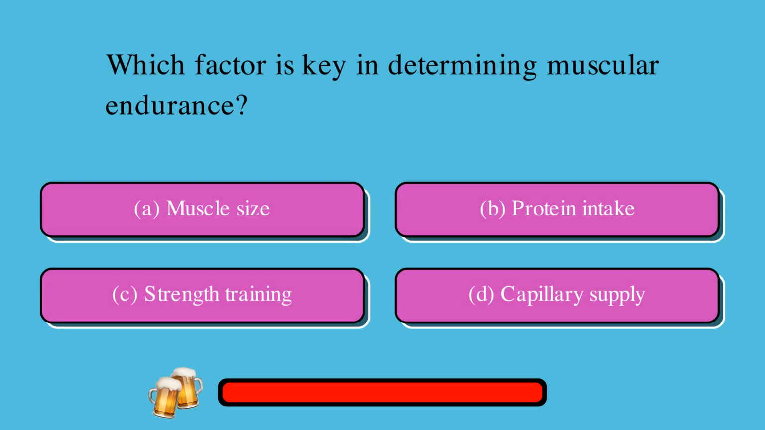Which factor is key in determining muscular endurance? A. Muscle size, or B. Protein intake, or C. Strength training, or D. Capillary supply? The correct answer is D, capillary supply.